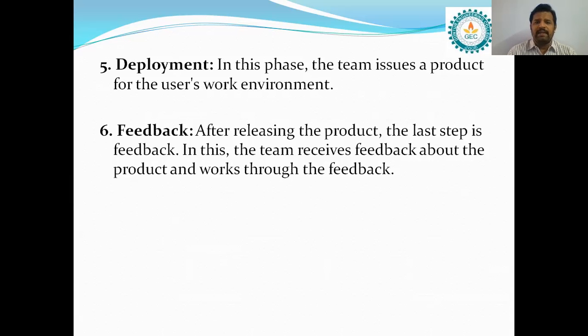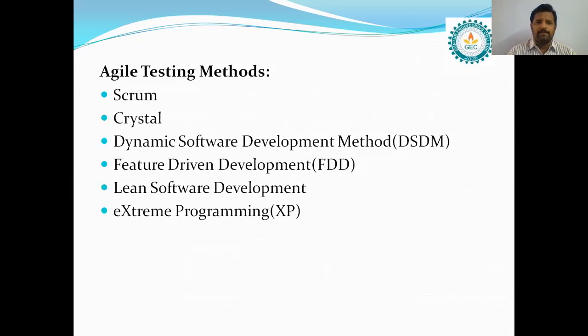Okay, the development team will receive the feedback about that particular product and work through the feedback. Automatically, the team can receive the feedback from the customer. They will go through the feedback. If there are any problems in the feedback, automatically the team members will give support to the product, right? So these are the different phases that are involved in the agile model.